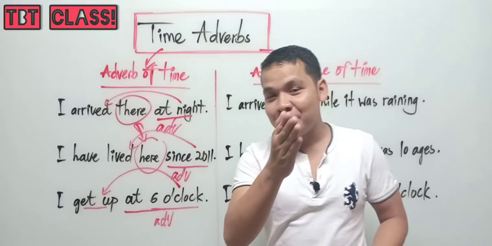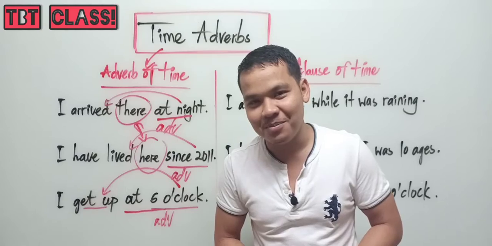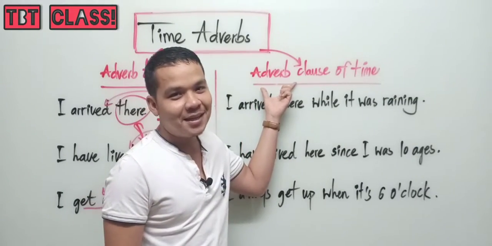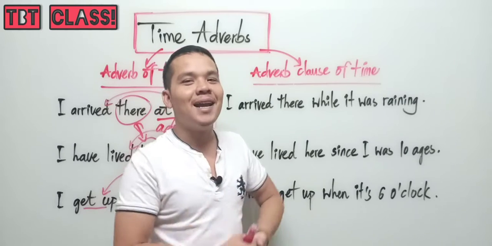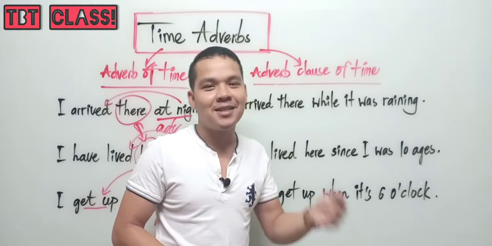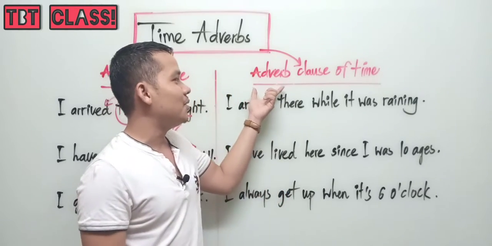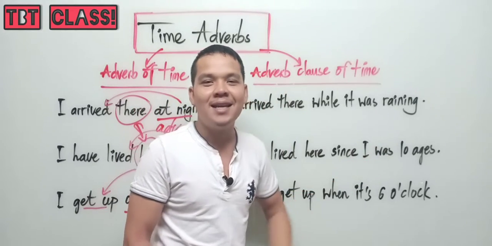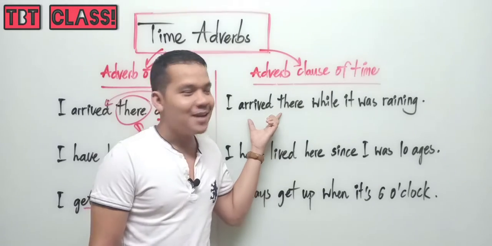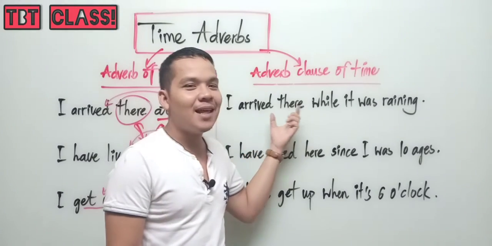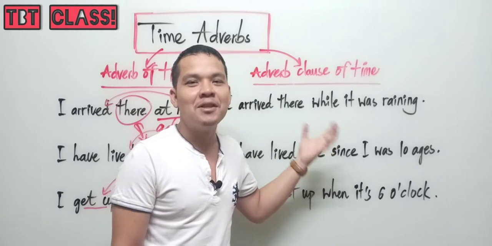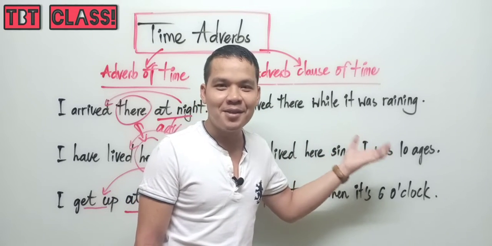Okay, let's move to another adverb clause of time. Here is about adverb clause of time. You see, the first time I let you see only phrases or words that function as adverbs. But this one lets you see adverb clause of time. It is not a word or phrase, but a sentence or clause. So with this adverb, we don't talk about word or phrase, but we talk about sentence or clause.